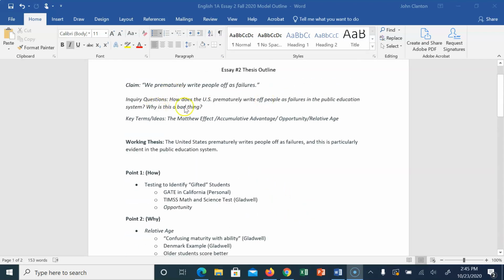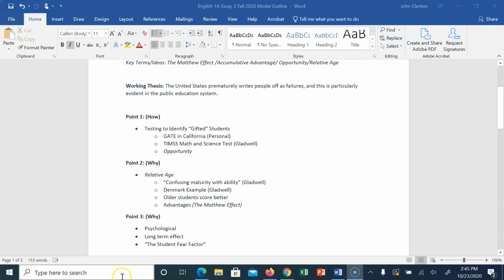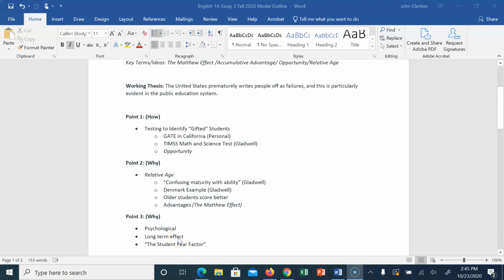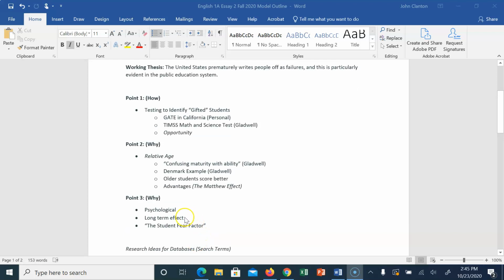Again, why is this a bad thing? We're going back to that question. Well, this came up in our discussion in the Zoom session, that it could create some psychological disadvantages. There could be a long-term effect, and I'm going to add this. I thought I added this here, but I don't see it now. But now that I'm here, Gladwell talks about how the number of people who commit suicide are born later in the year. Since we're talking about relative age, I might talk about that.